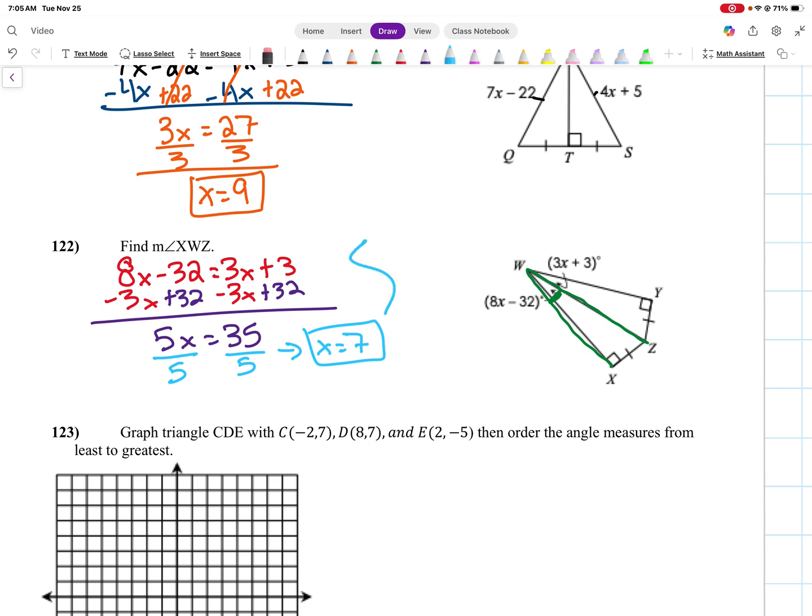Well, now I want to know what this green angle is, so I'm going to do 8 times 7 minus 32. 8 times 7 is 56. Minus 32 gives me that this angle is 24 degrees.